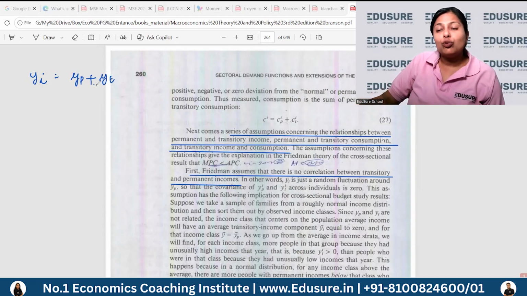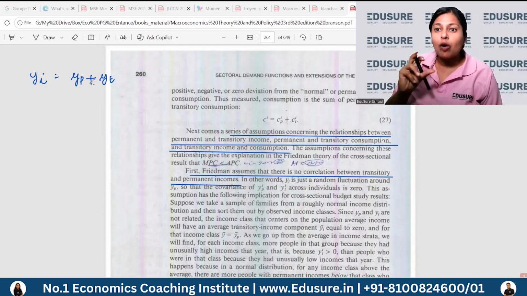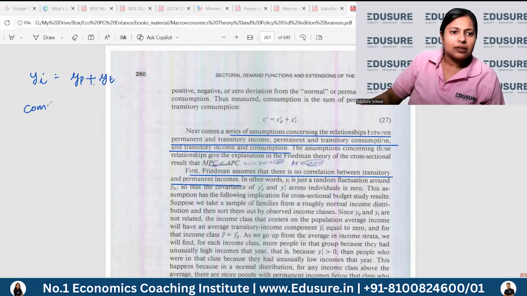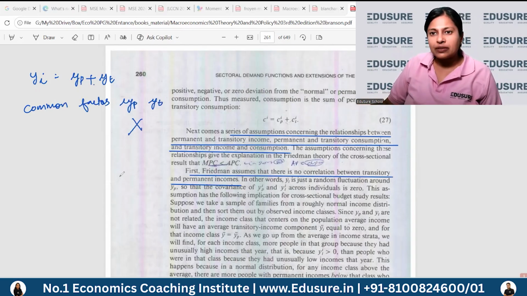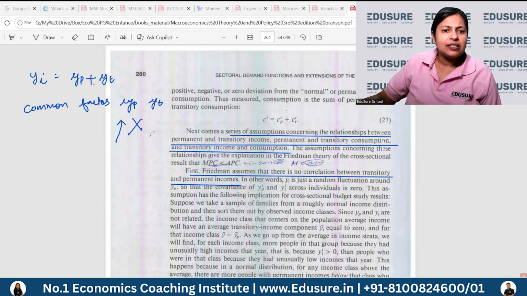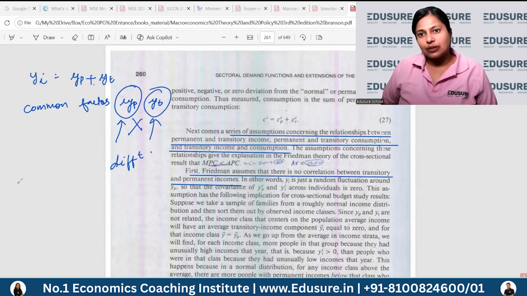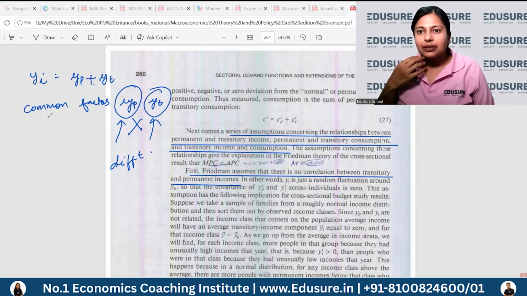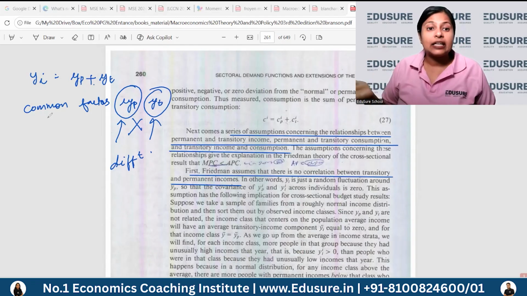Now every year, the covariance or correlation, meaning what are the common factors between permanent income and transitory income, is missing. There are no common factors. What defines this does not define that. They are different. One is predictable, one is unpredictable. Okay, so there is no correlation. Why does some year have a higher income than your permanent income?